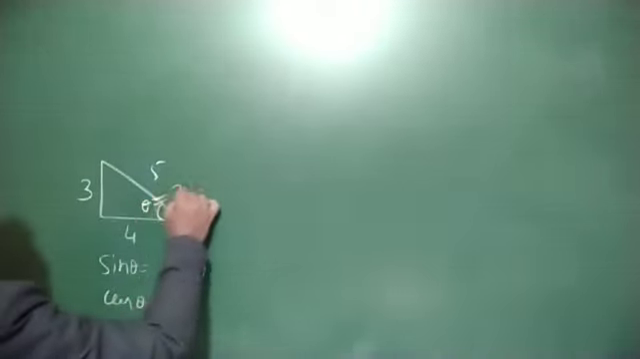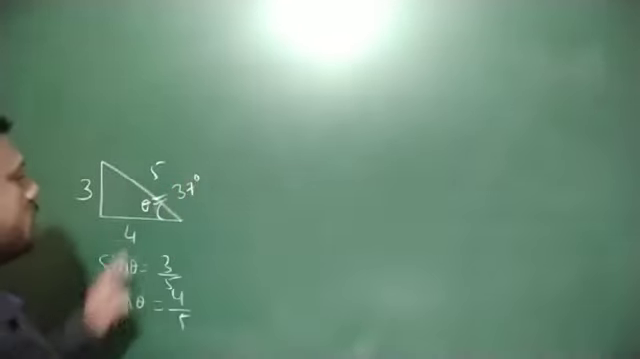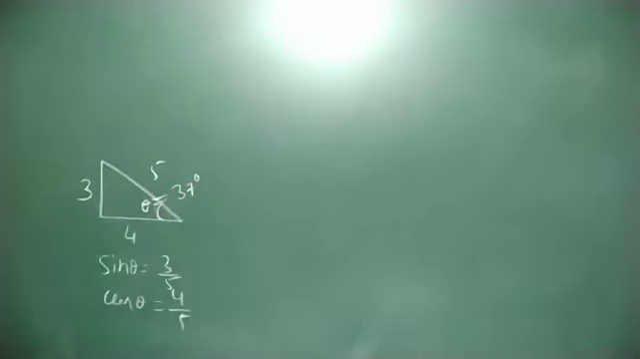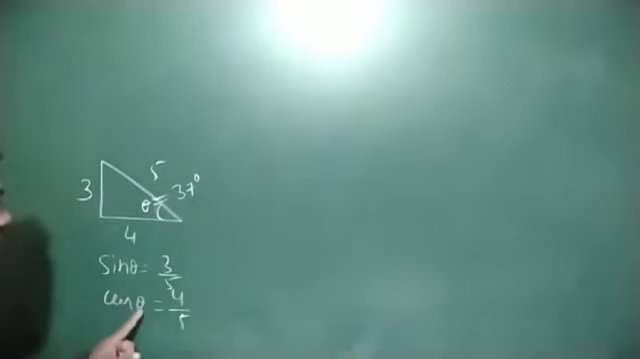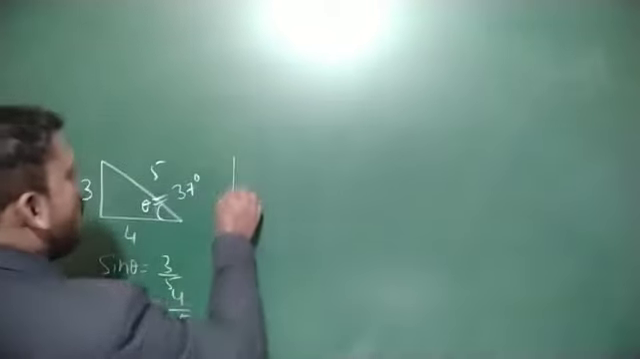This theta is equal to 37 degree. Sin 37 degree value is equal to 3 by 5. Cos 37 value is equal to 4 by 5. Another familiar concept.